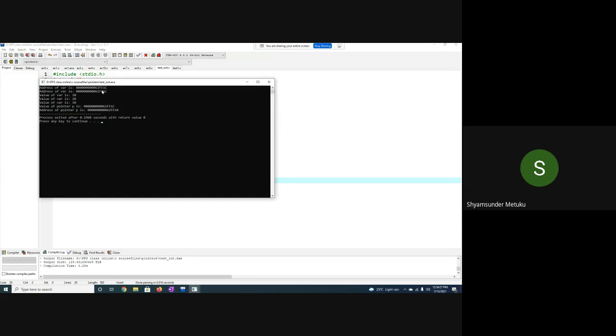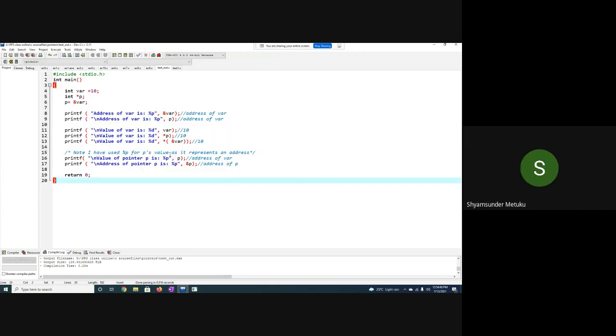So 62FE1C, 62FE1C, 62FE1C, 10, 10, then 62FE1C. It is perfect. 3 same, and the last one is different. Correct? Yes, sir. So what is expected is as per that it is printing.